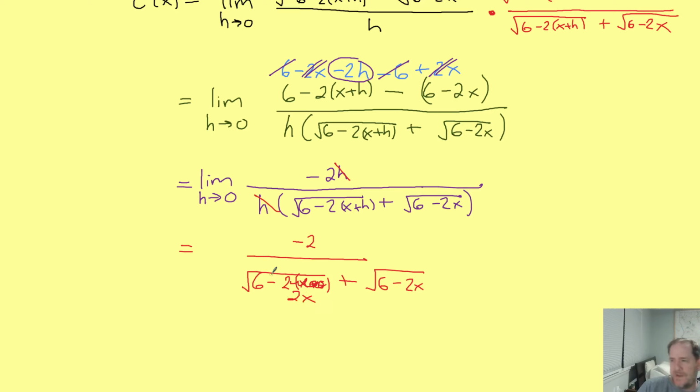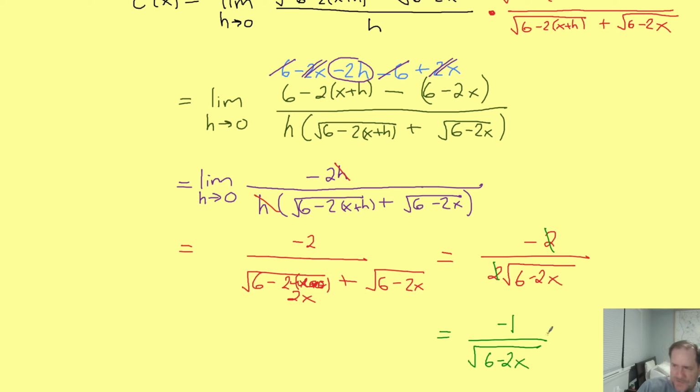So we quickly see that we just have the same radical on the bottom twice, and that means we have a negative 2 divided by 2 square roots of 6 minus 2x. And a few people left their answer like this on the last quiz, so just be careful not to do that. These 2's cancel, of course, and give a final answer of negative 1 over square root of 6 minus 2x.